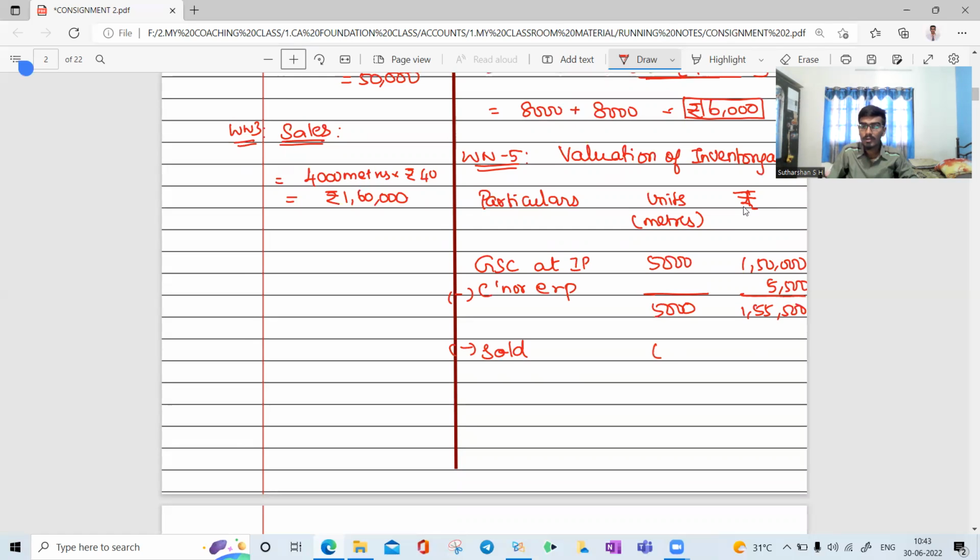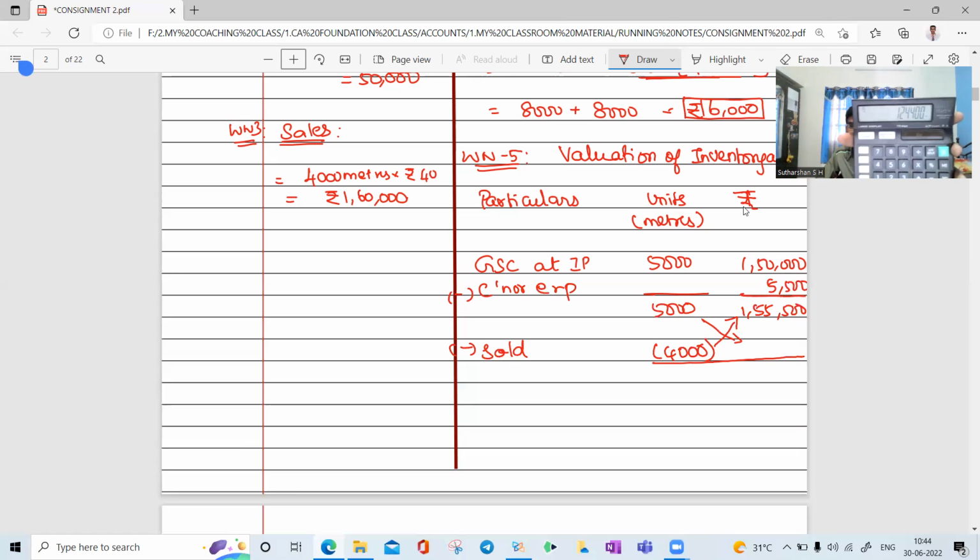Sold value is how much? 4,000 meters. The value should not be written; you need to cross multiply it. For 5,000 meters, the cost is 1,55,500. For 4,000 meters, we need to cross multiply: 1,55,500 into 4,000 divided by 5,000.